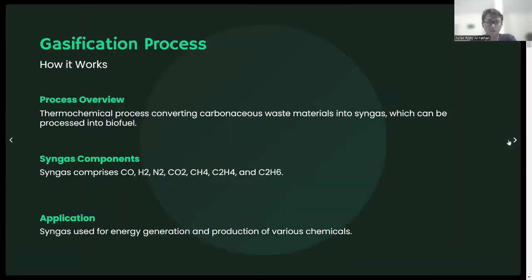The next step is about intention. Basically, my intention is for the greatest, better impact for Indonesia. I also want to make better landfill management in Indonesia and provide energy for Indonesia through this biofuel gasification conversion.